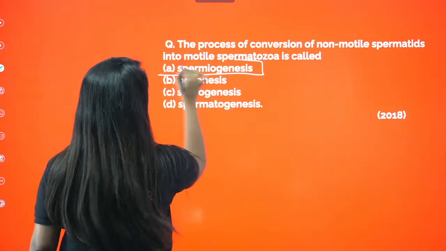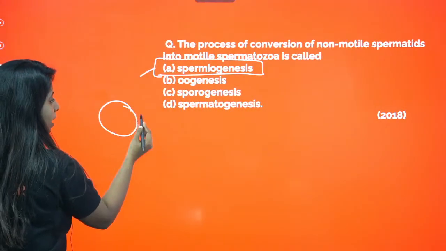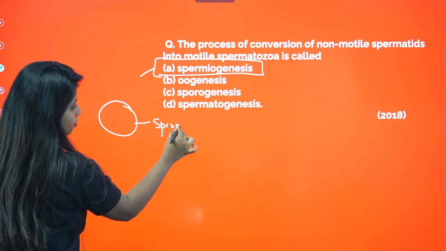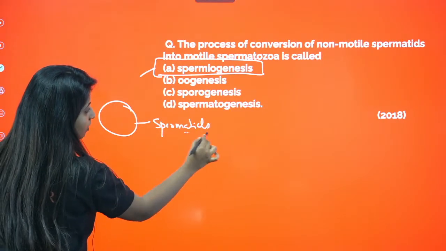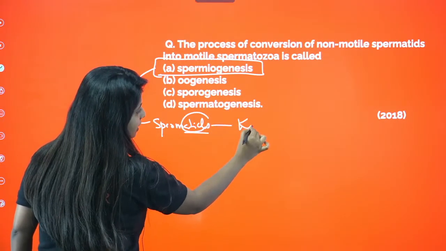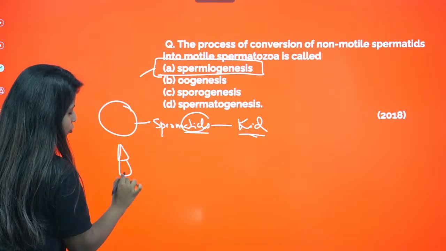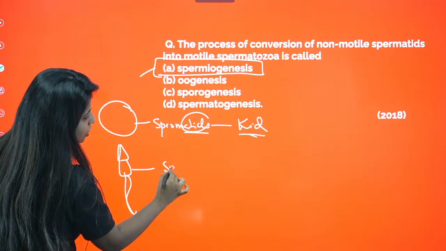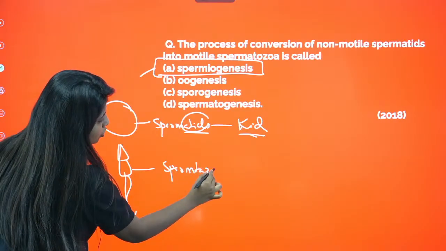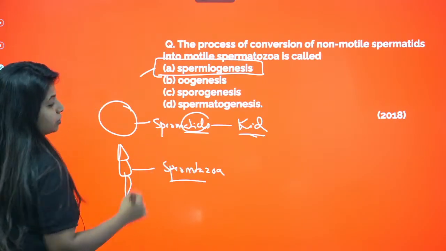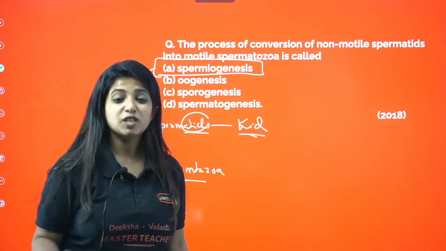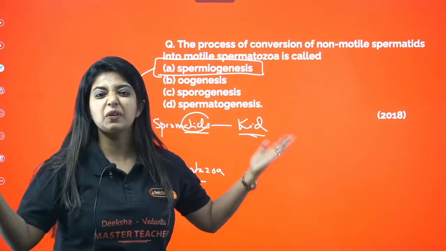Spermiogenesis, I told you. It was globular in shape, spermatids. It was known as spermatid, and I remember it as stid as kid. Okay, it was globular. Now it wanted to become the actual elongated sperm. That is known as what? Spermatozoa. And this process, it always wanted to become a sperm. Spermiogenesis. I want to become me.